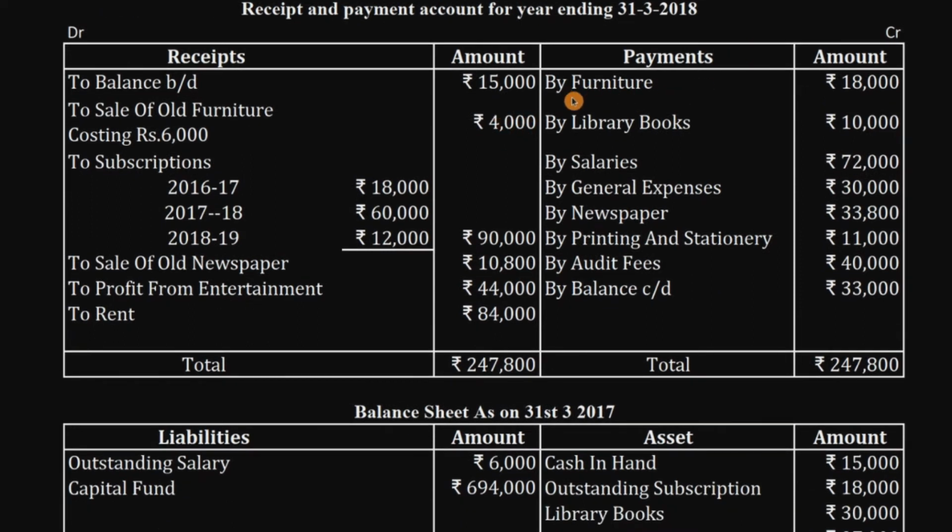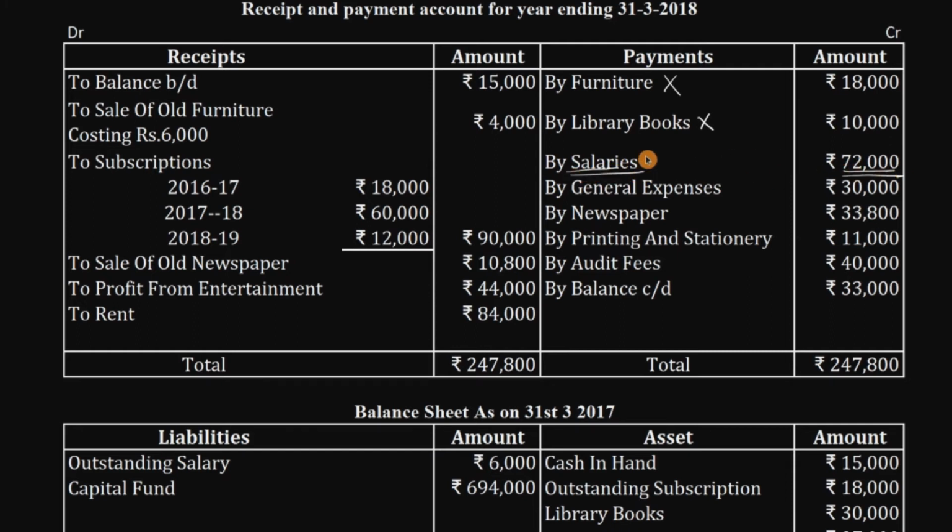Here in the payment side, they've given buy furniture. Buy furniture is capital in nature, we should not consider it, so this is not a considerable item. Next we have library books. This item is also not considered in income and expenditure account. Next we have salaries. Salary we have 72,000 rupees.